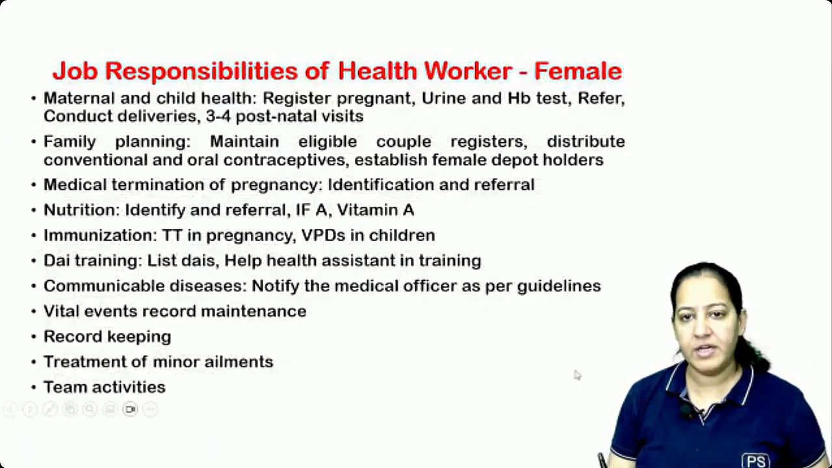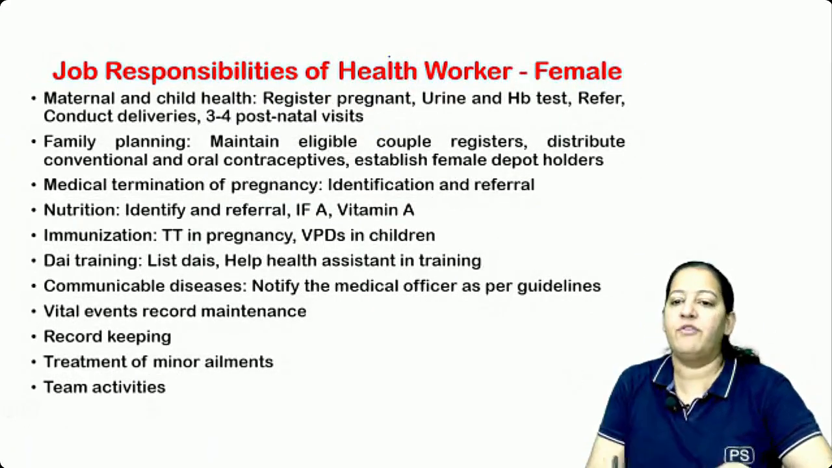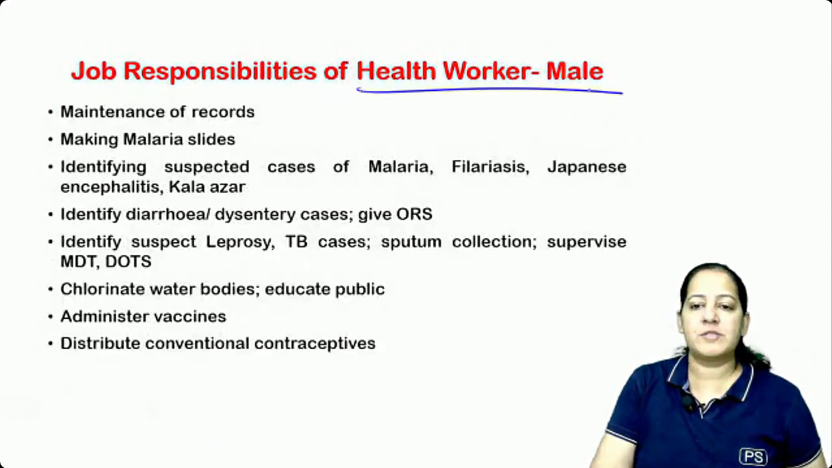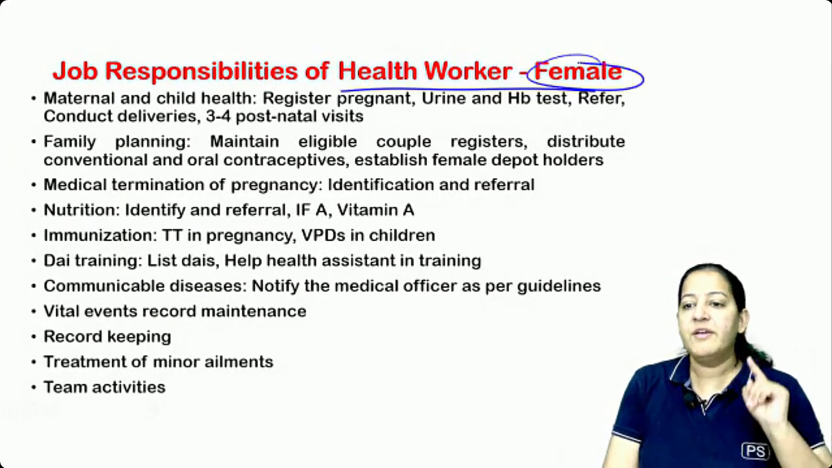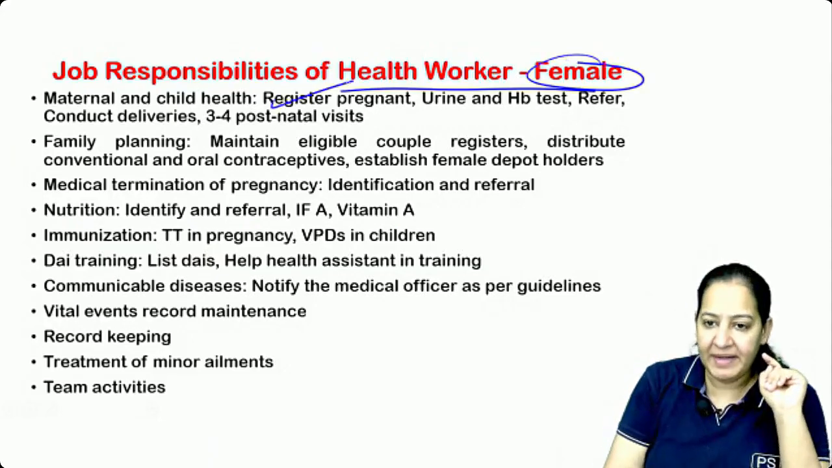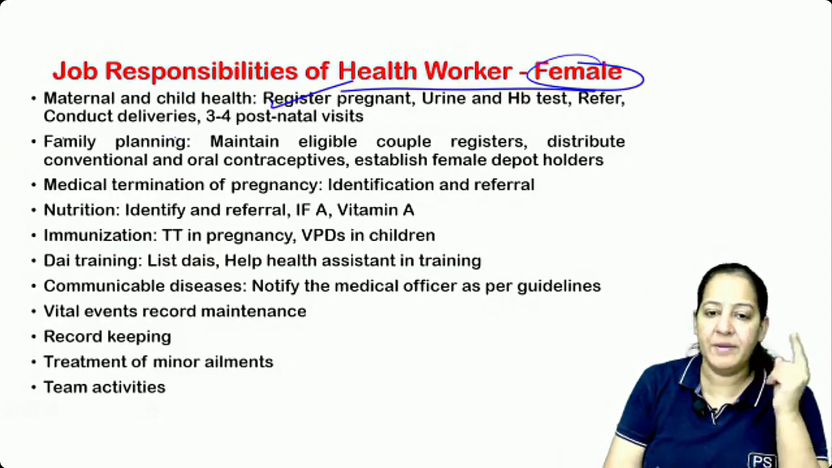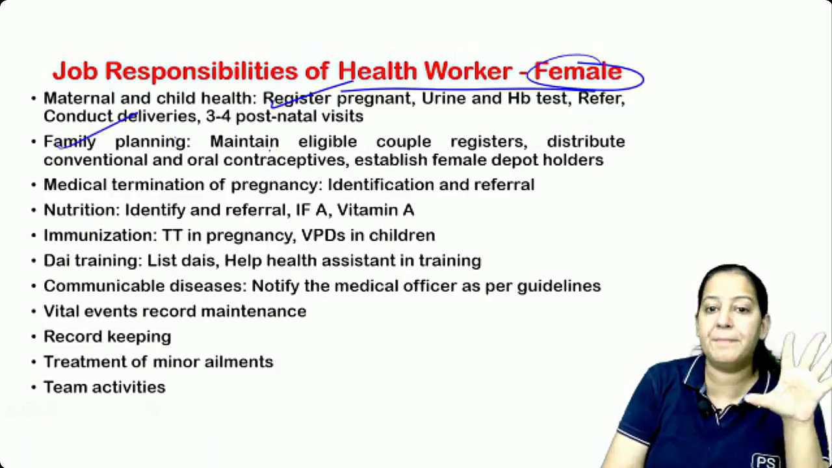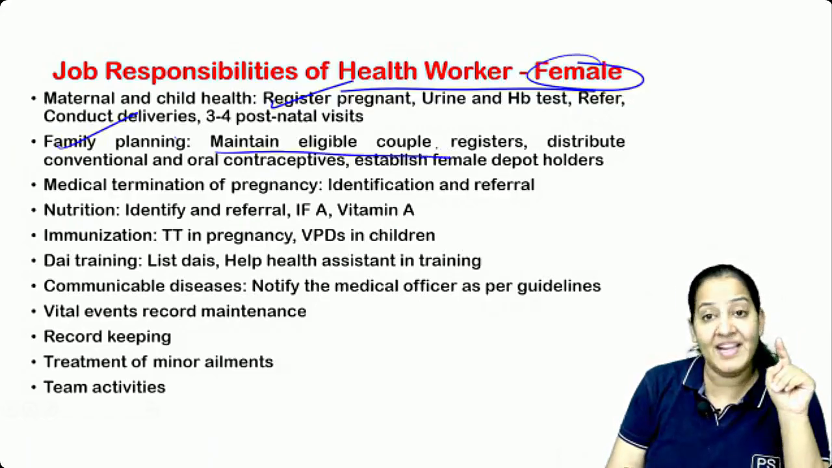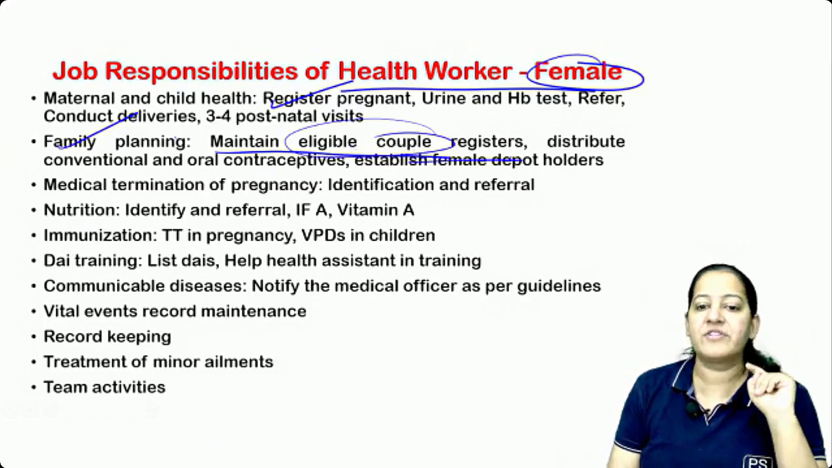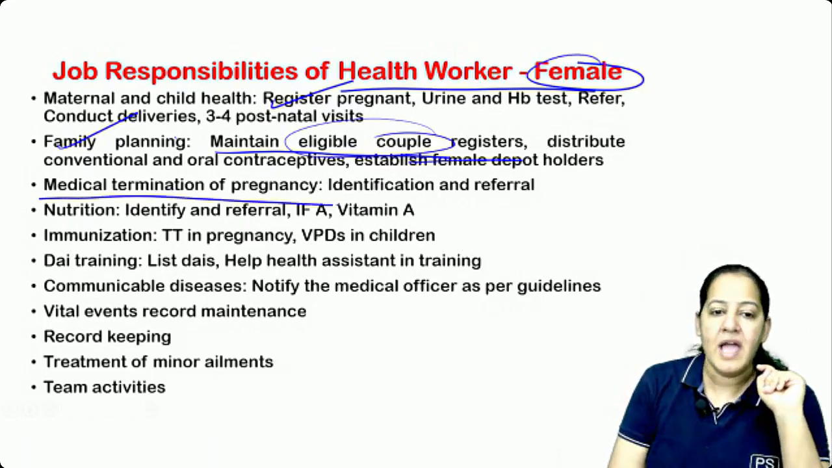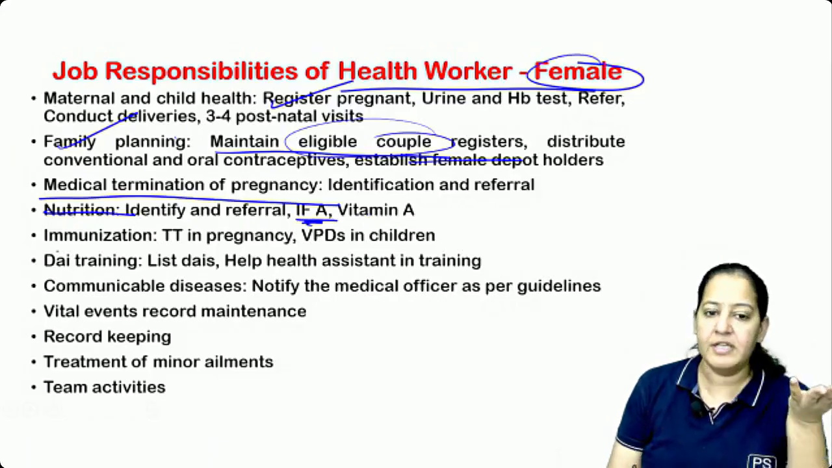Okay. Got it? Now the job responsibility of a male worker and the job responsibility of a female worker. I'm not reading it, but you just read it on your own. What will the female do? Female will maintain the register of pregnancy. Female will take care of the family planning unit. Maintain the eligible couple register. I told you yesterday who is the eligible couple. The wife is in the reproductive age. She will maintain the MTP records. She will take care of nutrition. Iron folic acid tablets will be given, distributed.